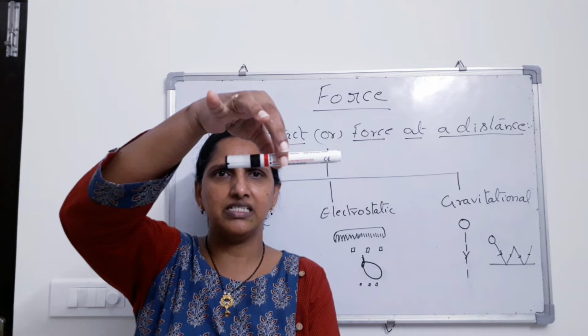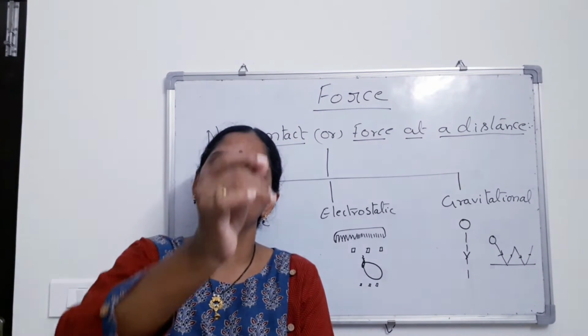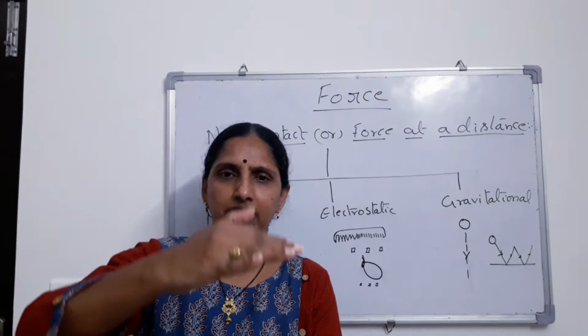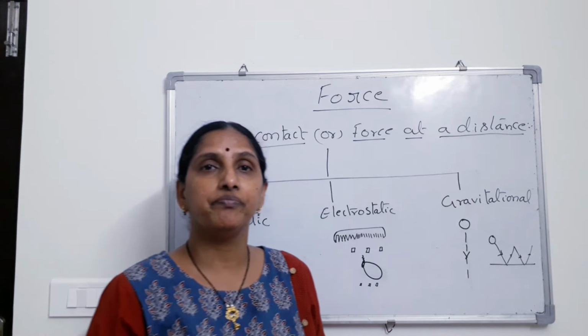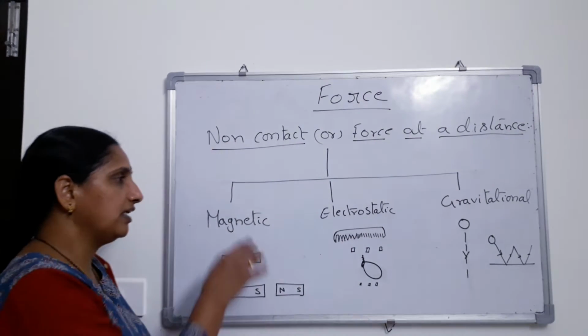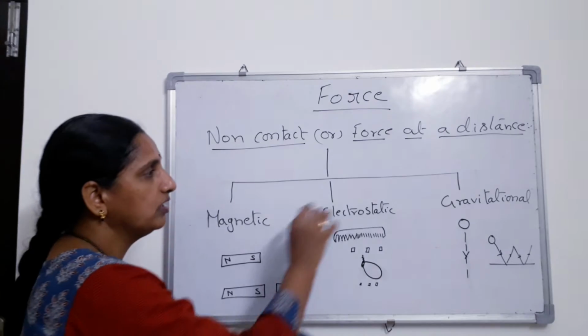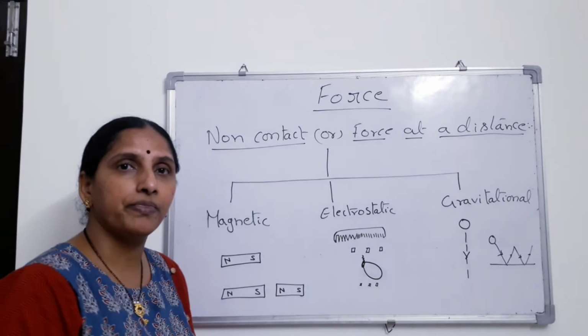Suppose, see here, this example is the most common example. I am just leaving this pen. Nobody is touching it and pulling it down. It is falling by itself. Yes, you know it very well. It is gravitation. So such forces, some other things are there, like magnetic force, electrostatic force, gravitational force.